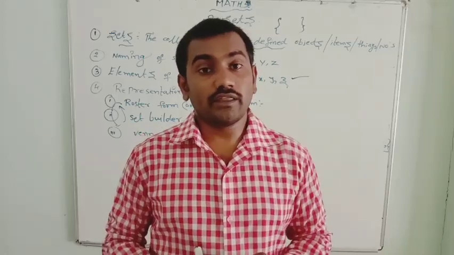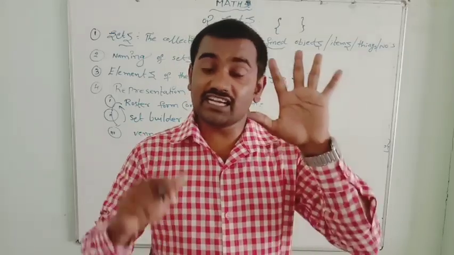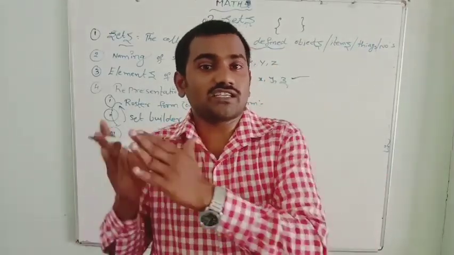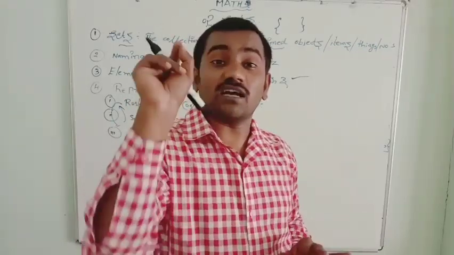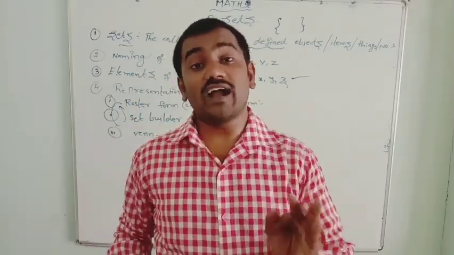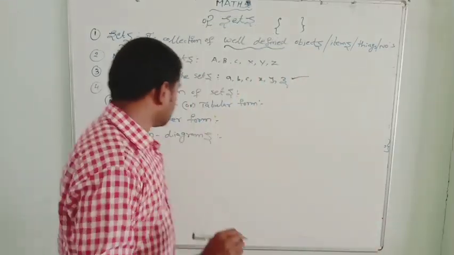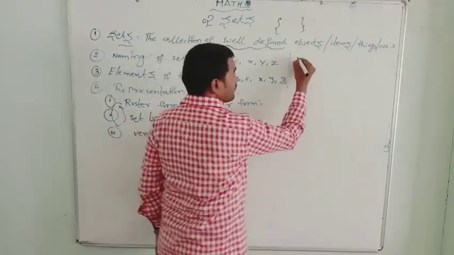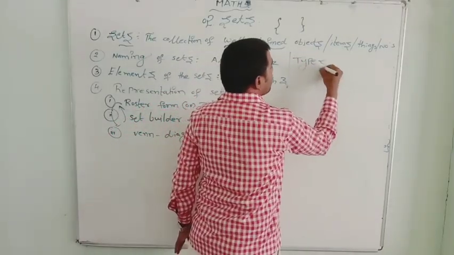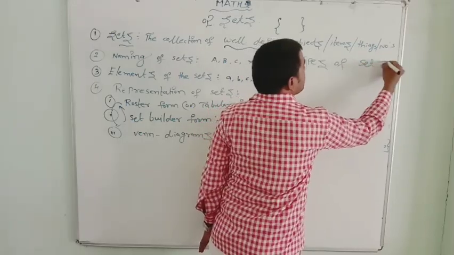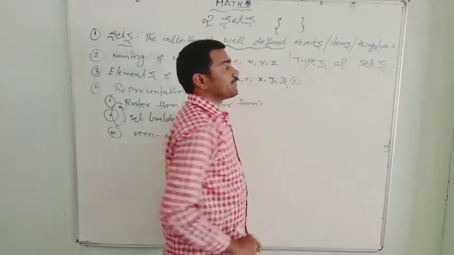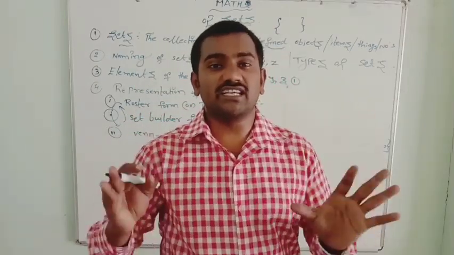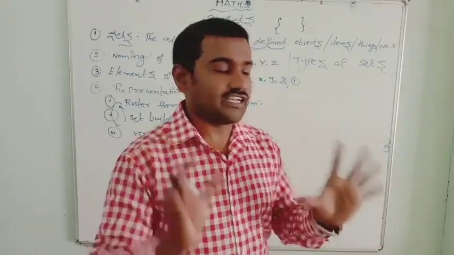Types of sets. There are mainly 8 kinds of sets. I will tell you 9 types here, but the 9th one is not a type of set; mainly 8 kinds of sets are there. We need to learn what these 8 kinds of sets are. I will write here. Types of sets. The first one is the empty set, or null set, or void set.